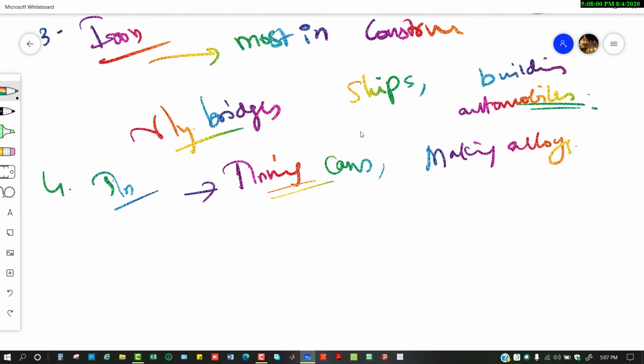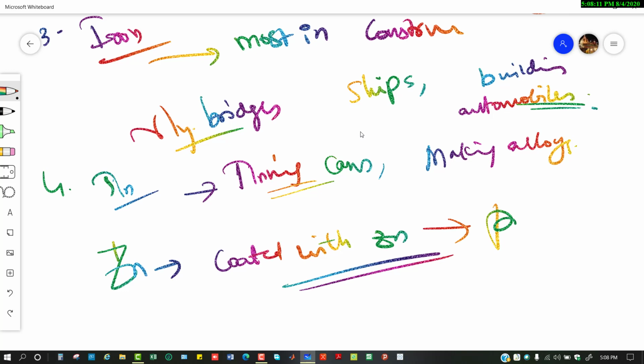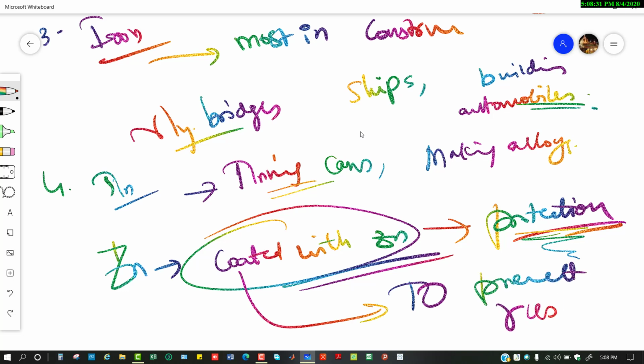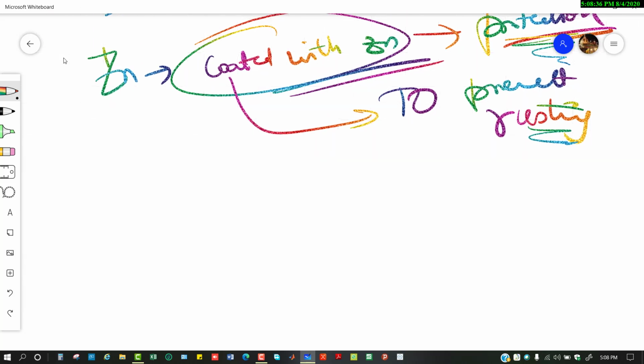And we have zinc. When iron is coated with zinc, it gives protection to the iron, because the zinc reacts with oxygen to form zinc oxide, and there will be protection for the iron beneath it. Why do we need to coat? Only to prevent rusting. And we have aluminium, mostly used in wires and foils, etc.